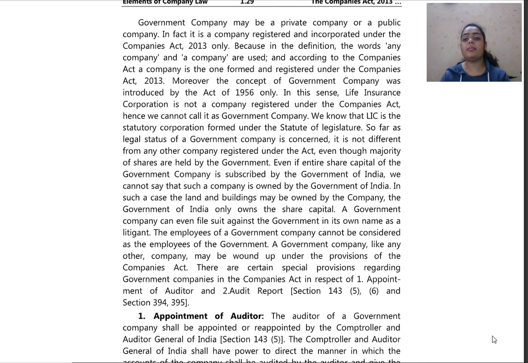Means what? Even a government company, when it comes to winding up, suppose the Life Insurance Corporation is going to wind up, in that case the Companies Act specifies rules and regulations for winding up of a company. Similar rules and regulations shall be followed even for the government companies. And there are special provisions in government companies regarding appointment of auditor and audit report. So these two also shall be considered. Now we shall be studying how they shall do appointment of auditor.